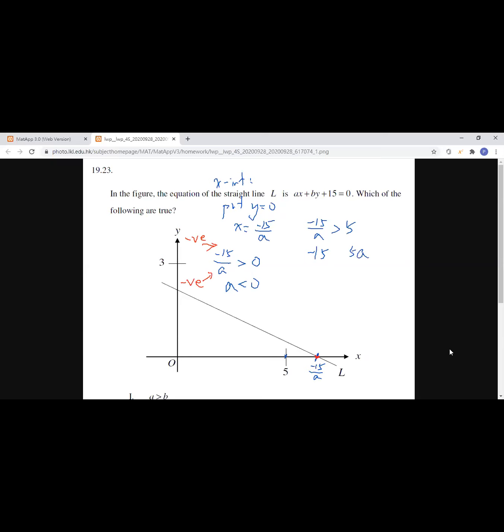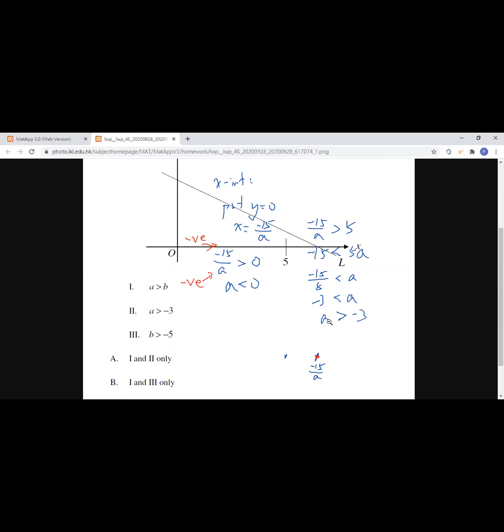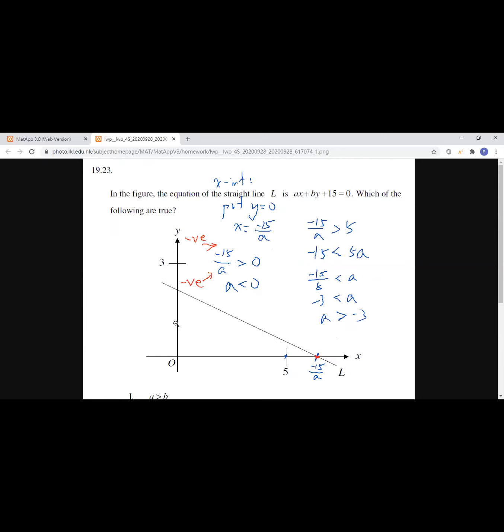But A is a negative number, so I need to swap the inequality sign here, okay? And then I divide the 5 to the left-hand side. So negative 15 over 5 is less than A. 5 is a positive number this time, so I do not need to change the inequality sign again. So negative 3 is less than A, which means that A should be larger than negative 3, okay? A is larger than negative 3, which means that statement 2 is correct. Statement 2 is correct, okay?